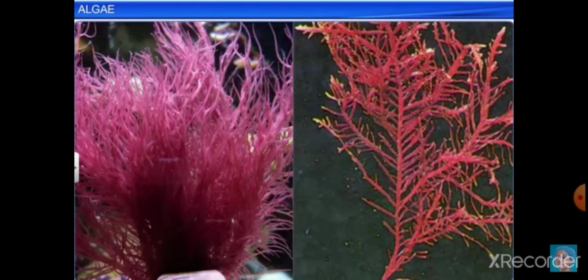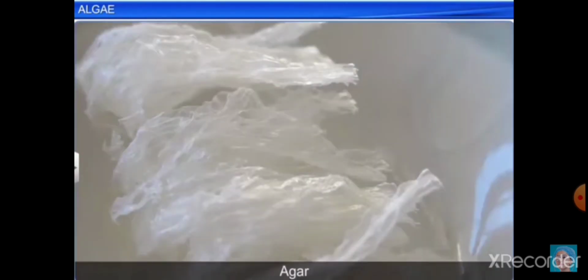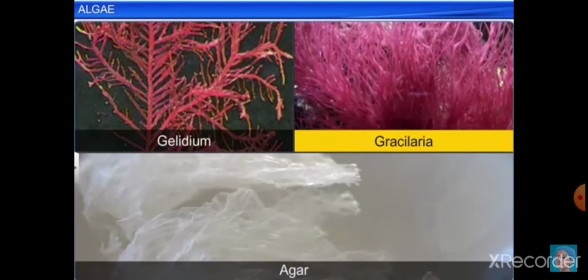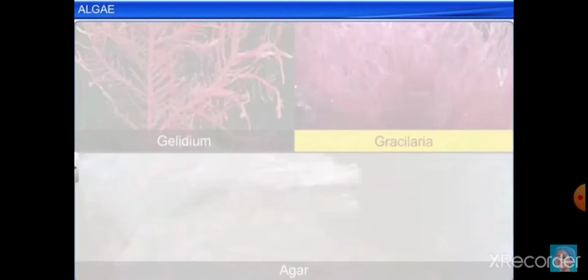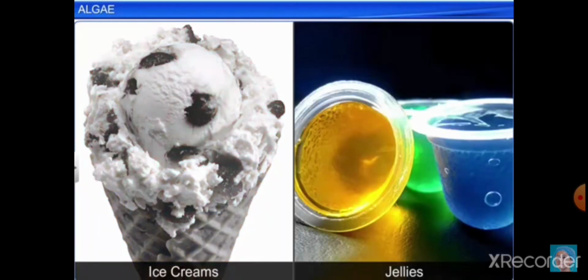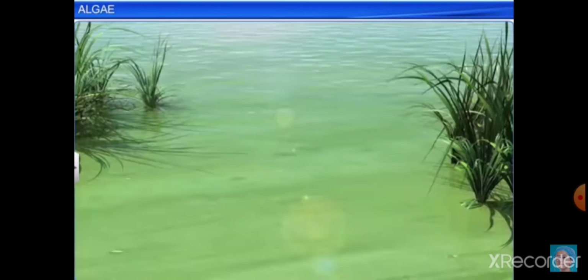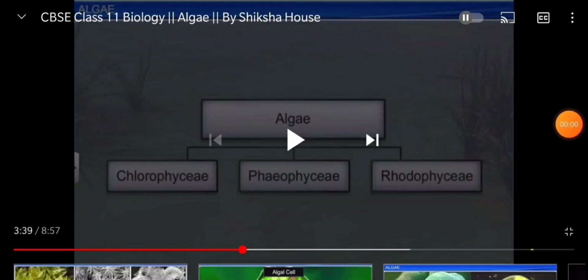Some of the algae, for example Gelidium and Gracilaria, also produce agar. These are very slimy substances which are used for making ice cream and jellies, as they give a thick consistency to the food material.